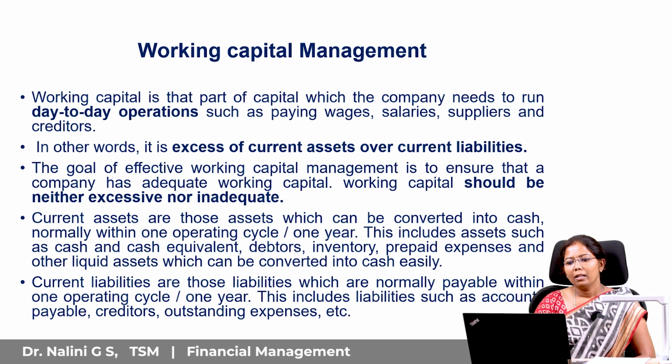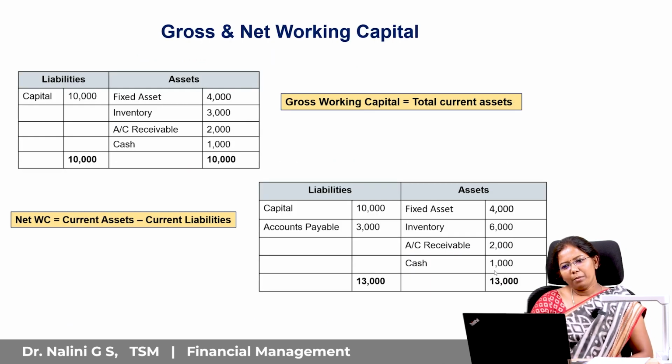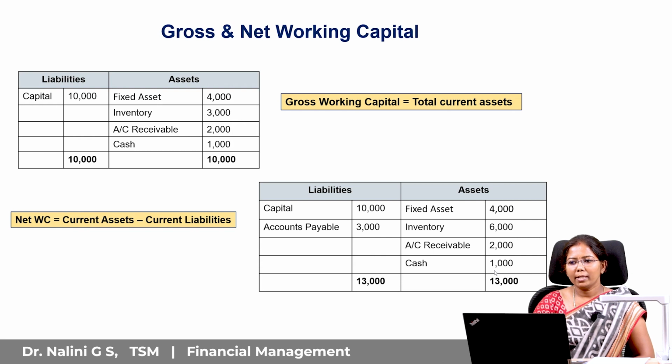Current liabilities are the liabilities which should be paid off within one operating cycle or within a year. Examples of current liabilities are payables, outstanding expenses and so on. So working capital management is all about managing the current assets and liabilities. We have gross and net working capital. Gross working capital means the total of all the current assets. Net working capital is the excess of current assets over current liabilities.